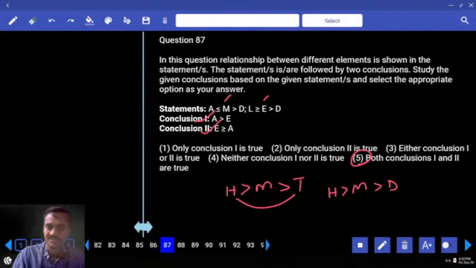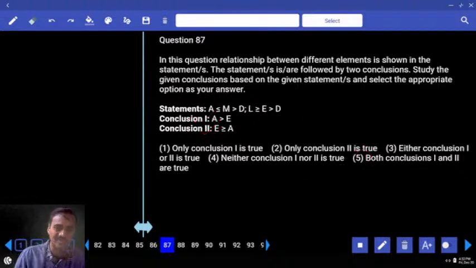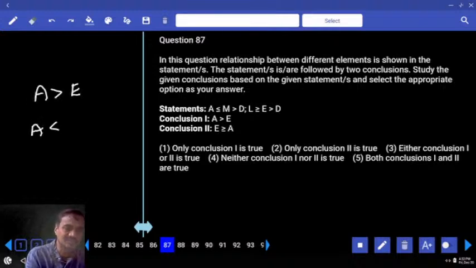Then 87. Now in this 87, if you observe, both the conclusions are in between only 2 letters, A and E. Now 3 symbols were given between A and E. What are those 3 symbols? One is A greater than E, the other one is A lesser than or equals to E. Now between 2 different letters, what are the different possibilities we can compare? Only 3 ways. Maybe A is greater, or A equal, or A lesser. Clear? That means out of these 3 symbols, tell me whether one symbol must always be true or not.